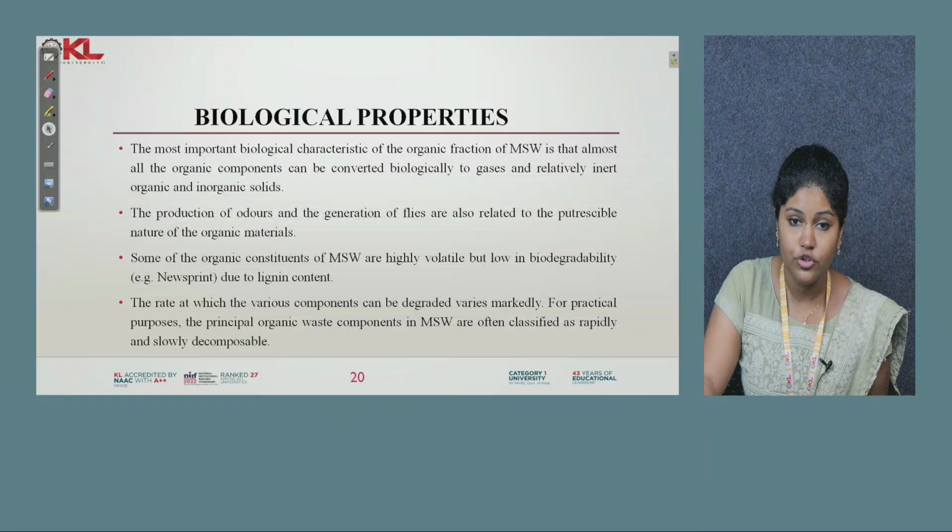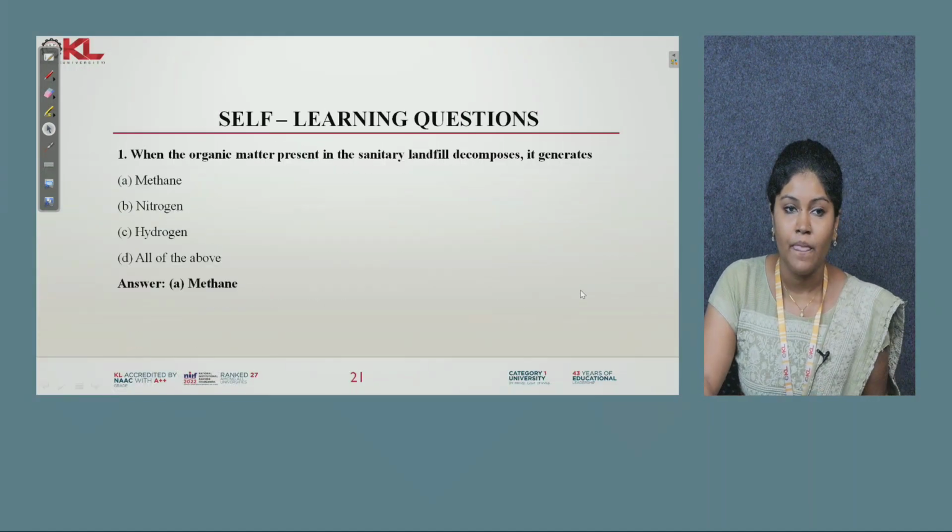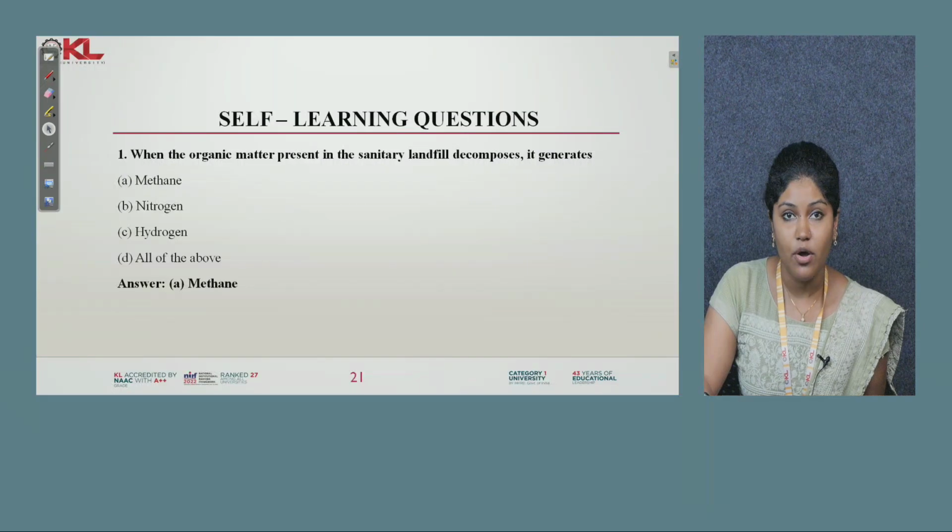And the fourth point is whether the waste has rapidly decomposable or slowly decomposable material. Those things we have to cross-check based on the organic waste component in the municipal solid waste, and such a treatment or disposal method has to be followed. So I hope you all understood about the composition of waste and the different properties of waste.